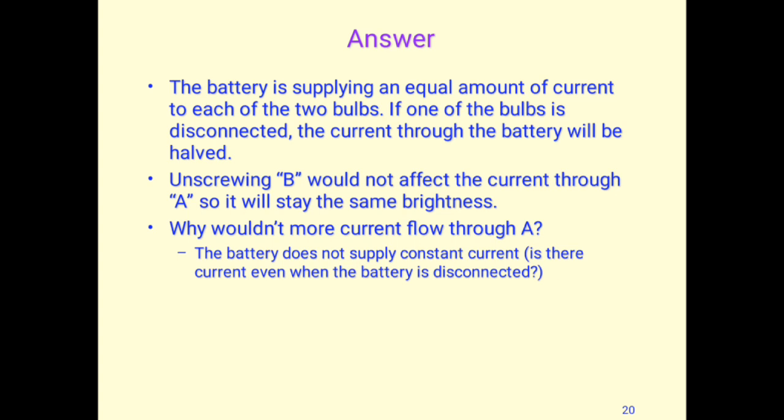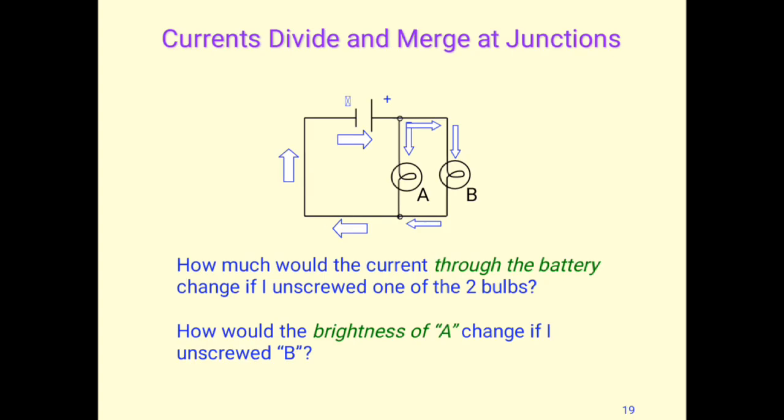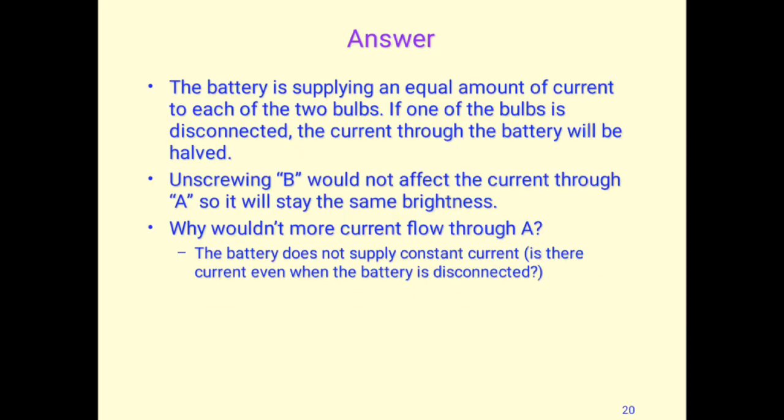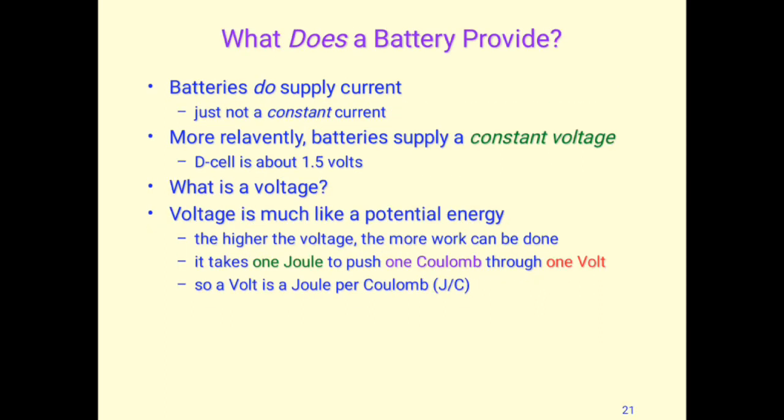Because the battery does not actually provide a constant current. It does not mean that, as in the previous figure, we have 50 ampere going to A and B, with A consuming 25 and B consuming 25. This is not the concept. Current is not provided by the battery. The battery actually provides voltage instead of current. Battery does not supply current; rather, a battery supplies a constant voltage.